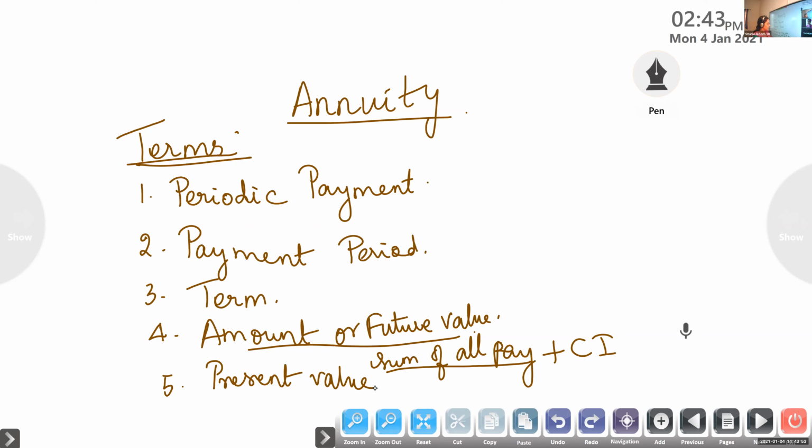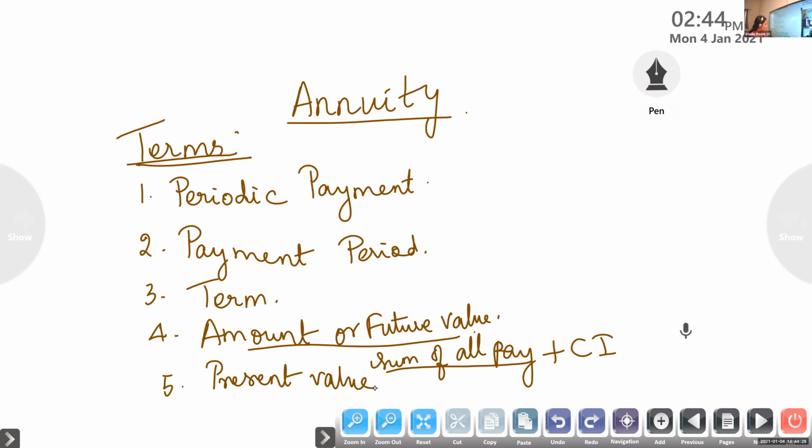Finally, what is the amount we will get? That is what we call amount or future value: all the payments along with the interest give the amount or future value. Is it okay, Aditya? Yes, ma'am. Now the next one.